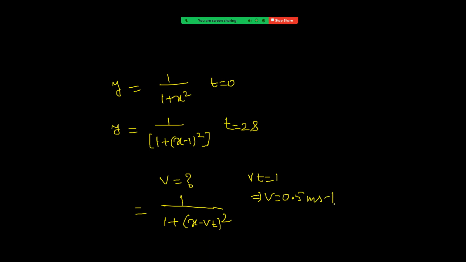So just comparing like that, it should be like x minus vt. So in the place of vt, it is now 1. The t value is given as 2 seconds. Then we get the value of velocity, right?